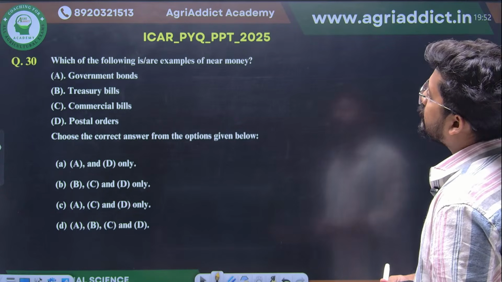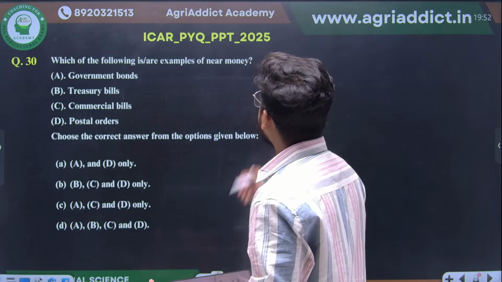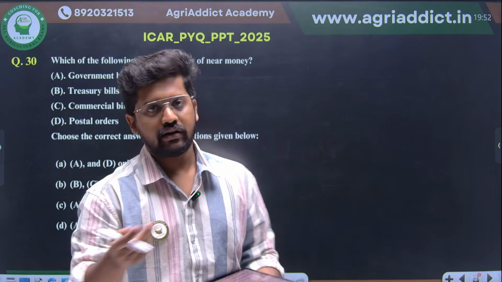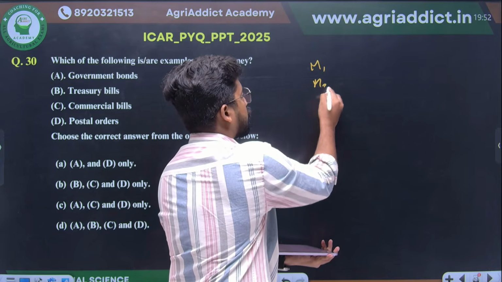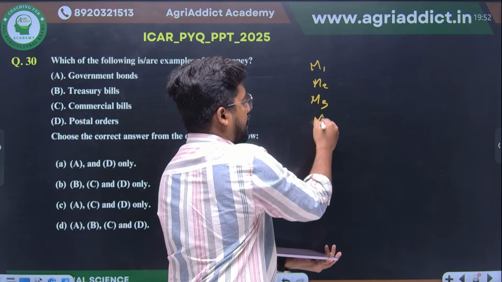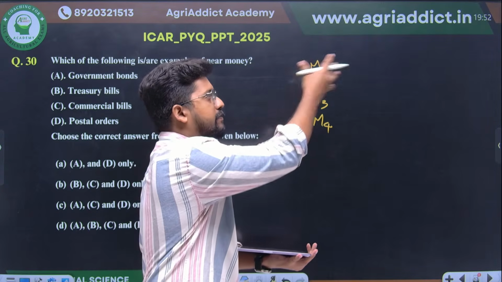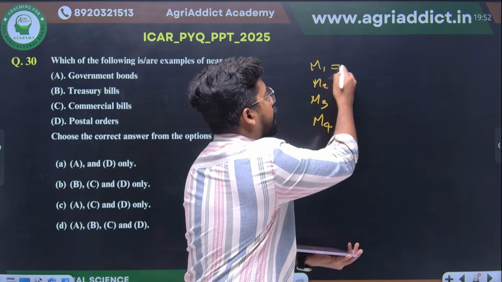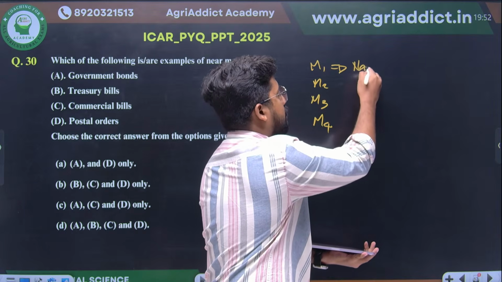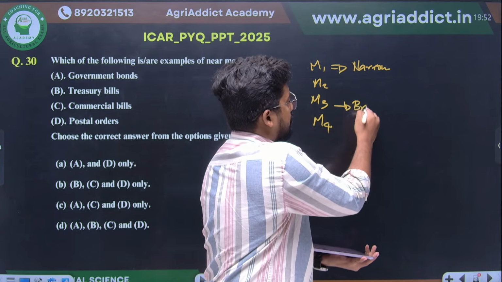Which of the following is or are examples of near money? So we have studied different measures of money such as M1, M2, M3 and M4, right? I hope you already remember what the components in M1, M2, M3 and M4 are. Generally M1 is also known as the narrow money. M3 is also known as the broad money.